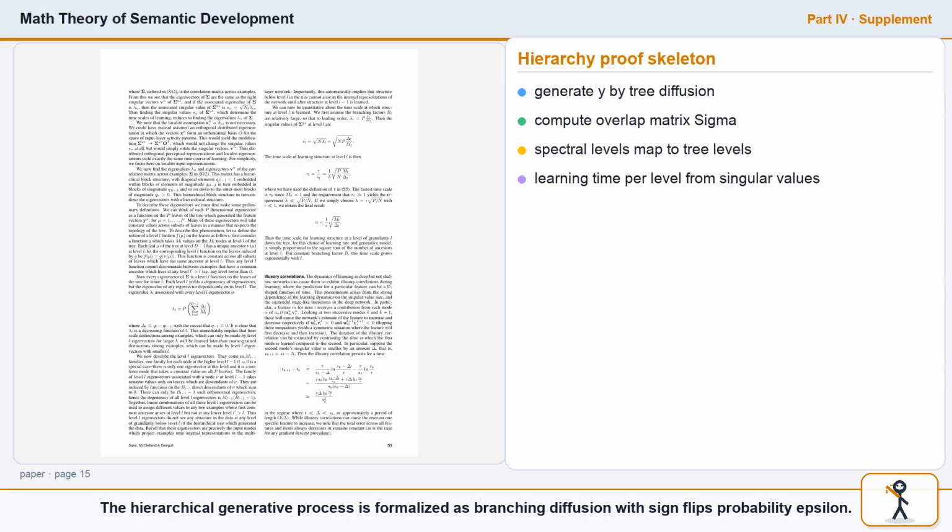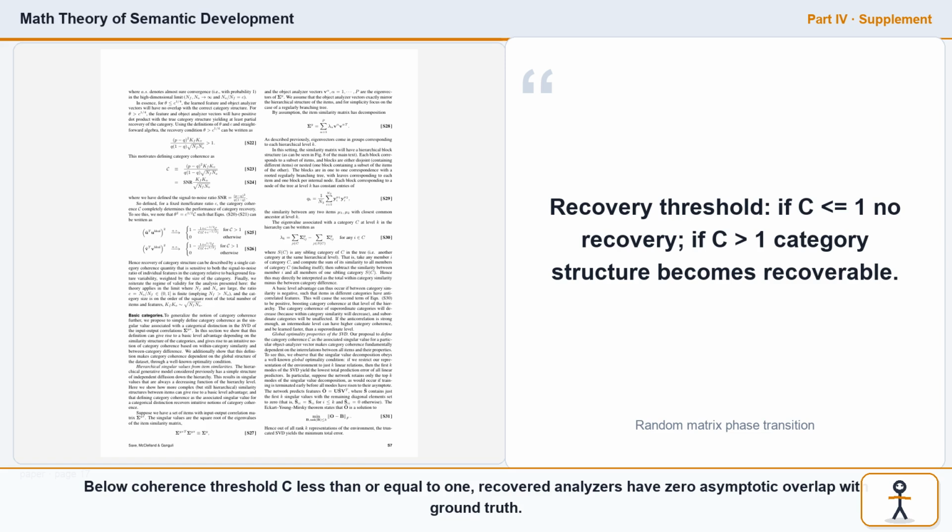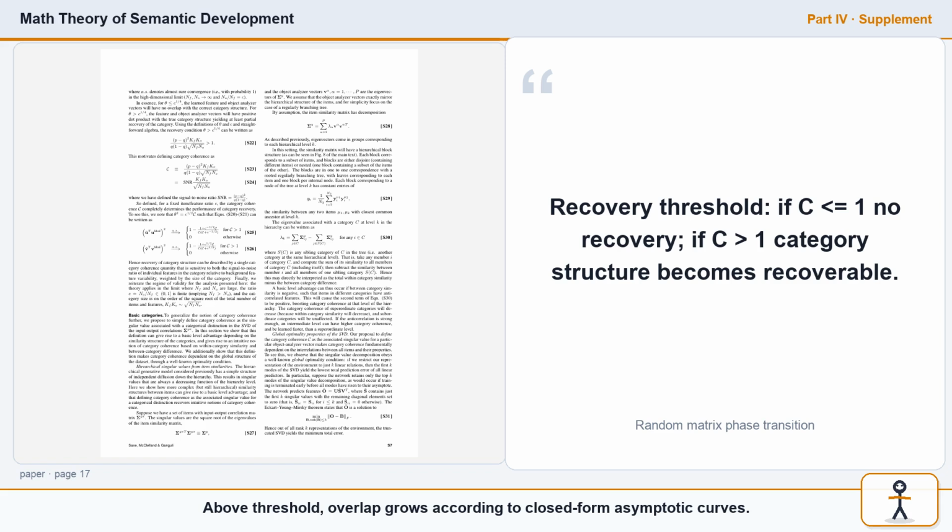The hierarchical generative process is formalized as branching diffusion with sign flip probability epsilon. Overlap parameters QK induce a block covariance matrix, and its eigenvectors are level functions on tree leaves. This makes coarse-to-fine representational emergence mathematically inevitable. For noisy category recovery, the supplement uses random matrix theory and a BBP transition. Below the coherence threshold, C less than or equal to 1, recovered analyzers have zero asymptotic overlap with ground truth. Above threshold, overlap grows according to closed-form asymptotic curves.